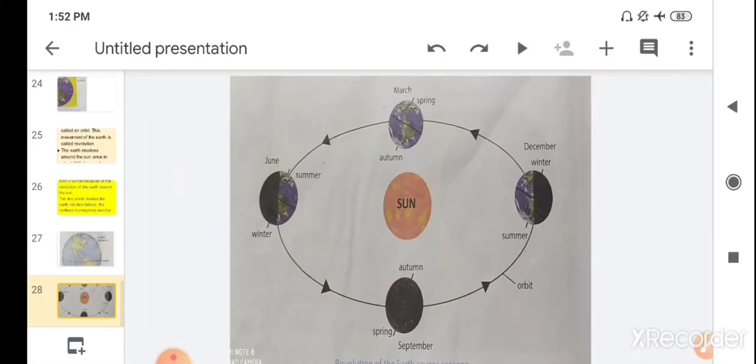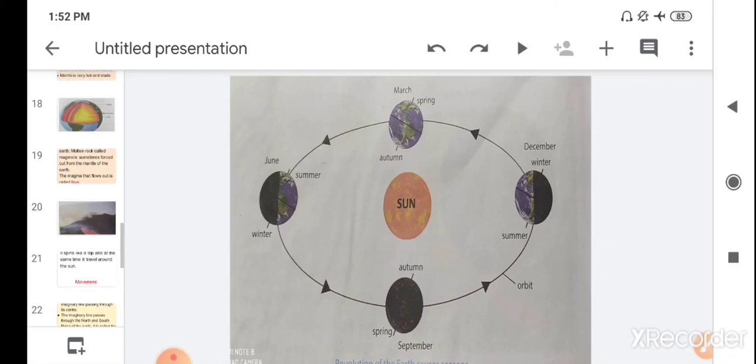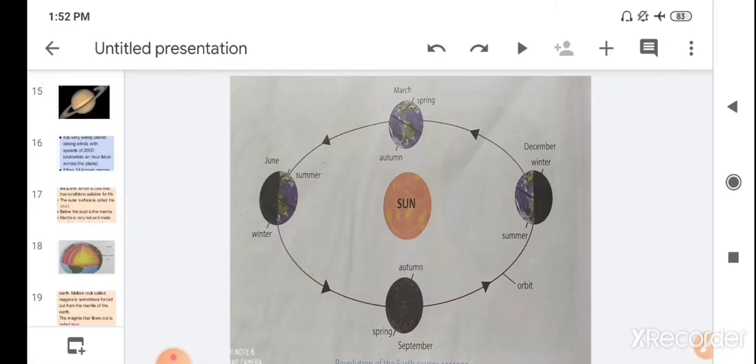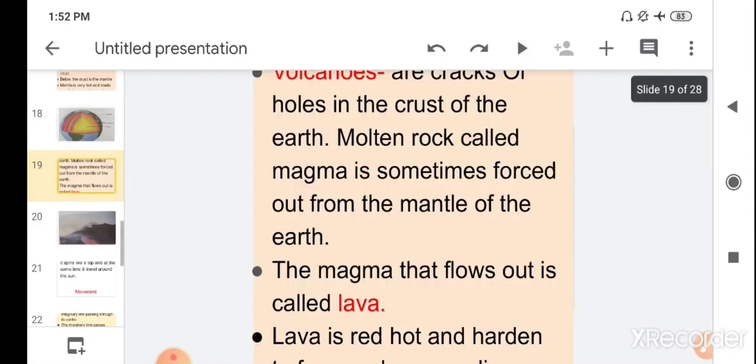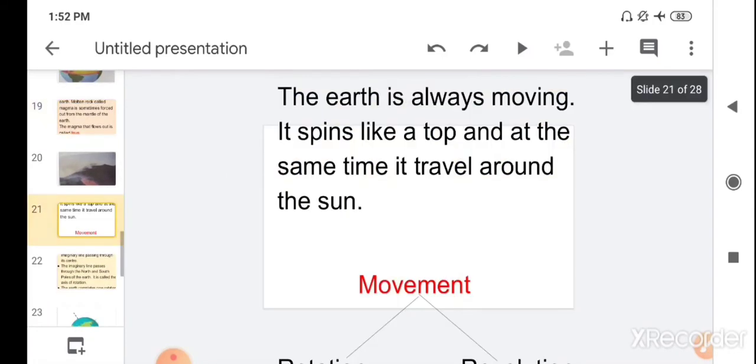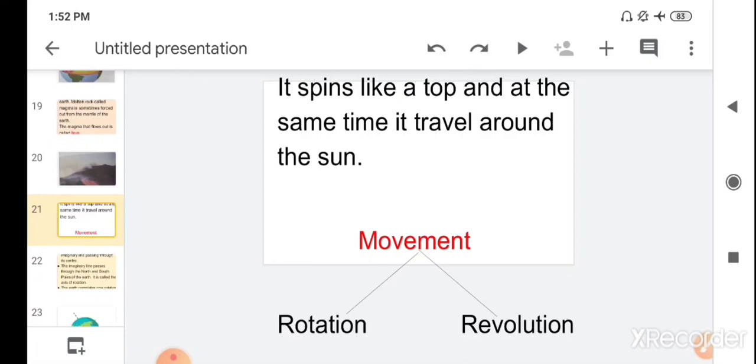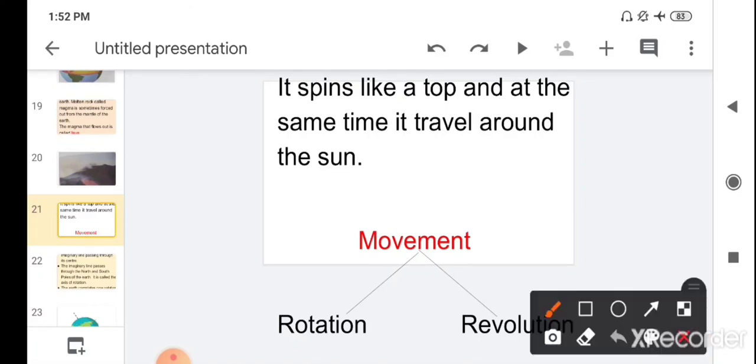So children, today you have learned about the earth: what is earth, its different layers, about the volcano, and the two types of movement. That is rotation, which is responsible for day and night because earth spins on its axis, and revolution, which is responsible for the seasons, because the earth revolves around the sun.